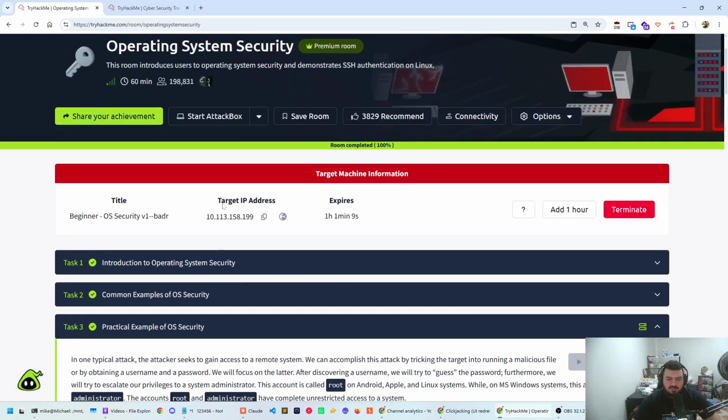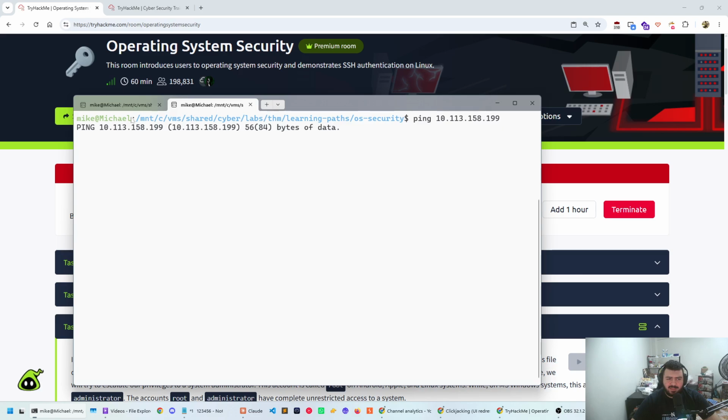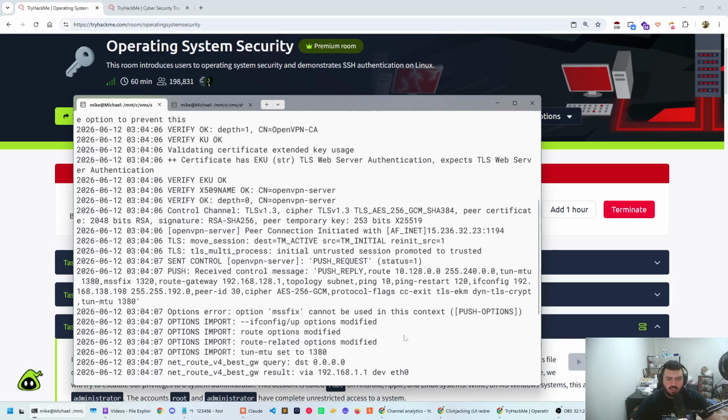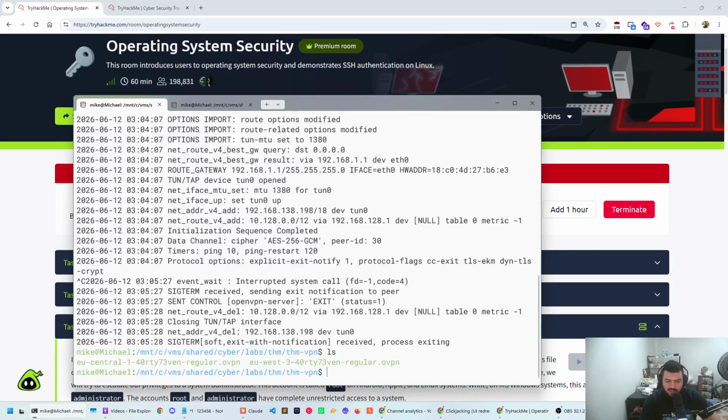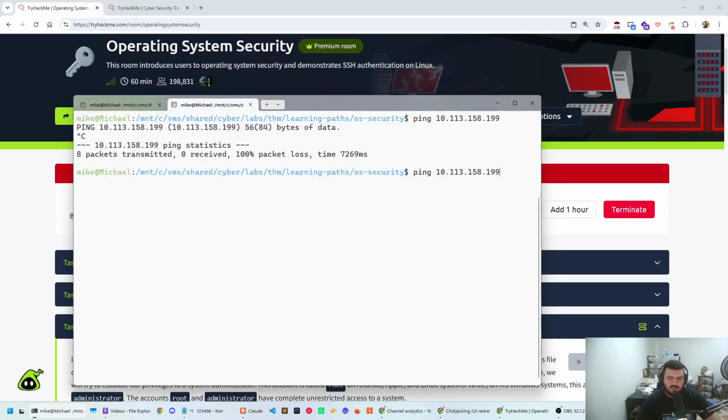Now you will get the machine IP right here, the target IP address. I can copy it to clipboard, and then you can ping and paste in the machine. And we are not getting a ping, which means that we cannot reach the machine. That means we are incorrect here. Are you in EU Central perhaps? Let's try to ping the machine again.